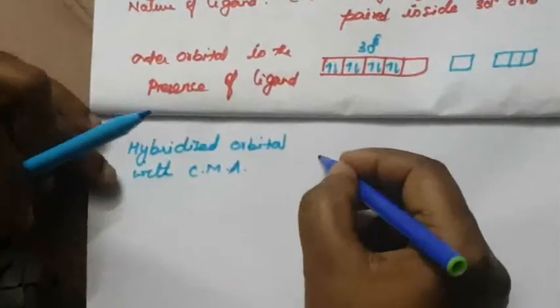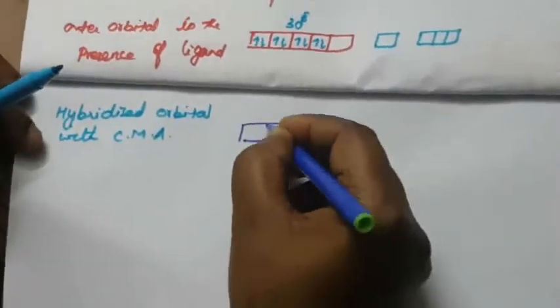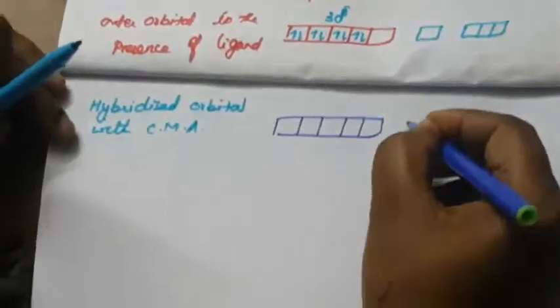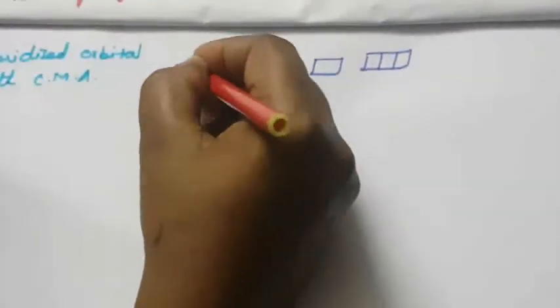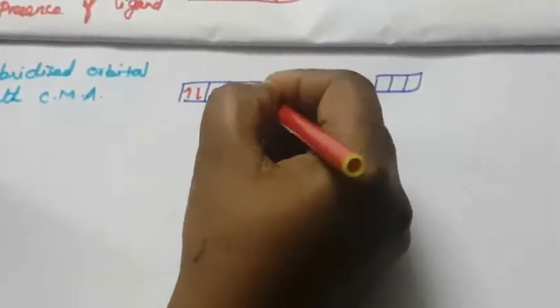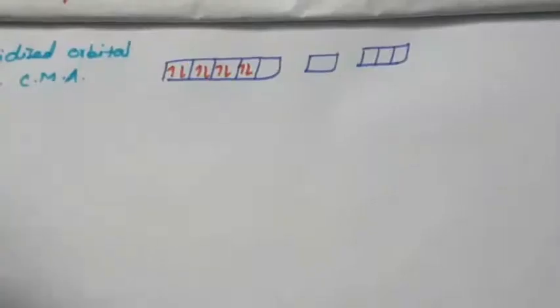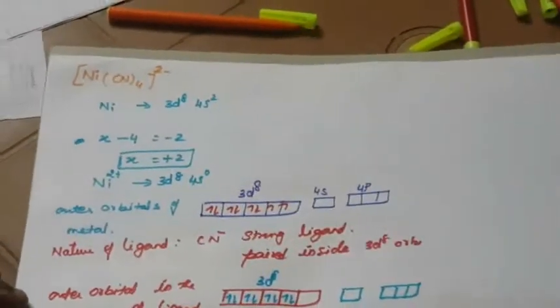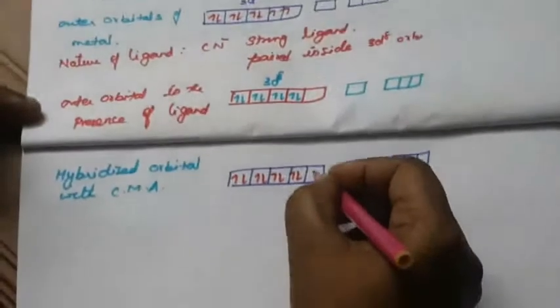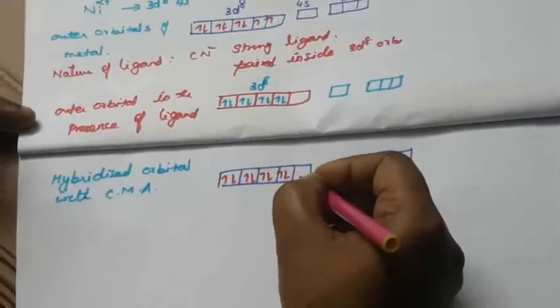So you draw the 3d8, five boxes, then 4s and 4p. Here these electrons are already there, and one box is empty. How to fill that? The CN ligands donate 4 electron pairs, that is CN minus. You write the hybridized orbital starting from the empty orbital of the 3d.